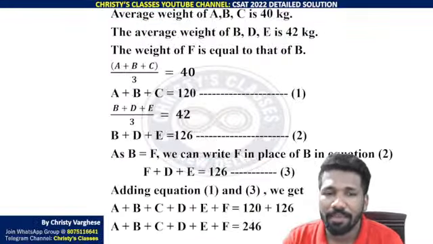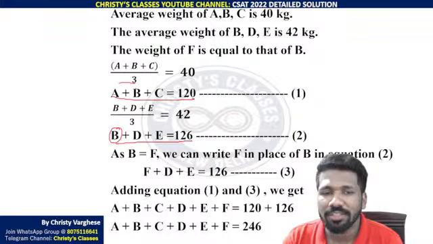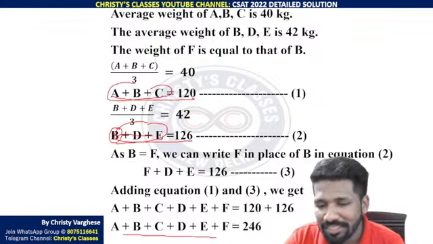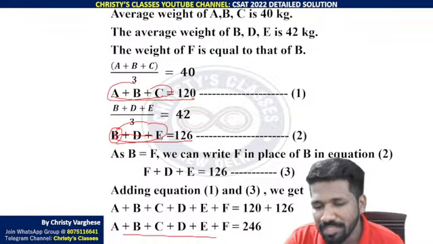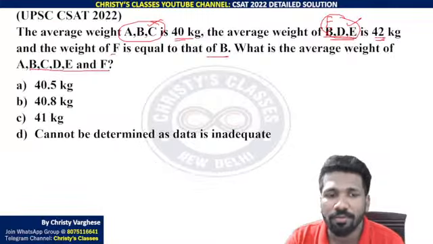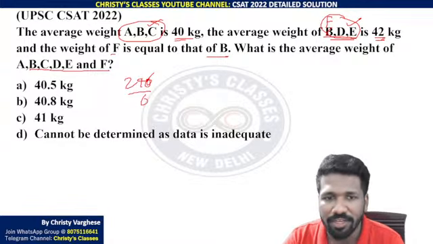Right? A plus B plus C is 120. B plus D plus C is 126. Instead of B, if you substitute F, this is ABC, this is DEF. Adding it up, you will get ABCDEF easily. So A plus B plus C plus D plus E plus F is 246. 246 is the sum. What we need is the average. So 246 divided by 6, because 6 observations are there: A, B, C, D, E, F. Now 246 by 6 is 41.